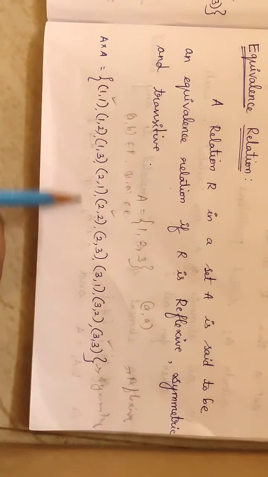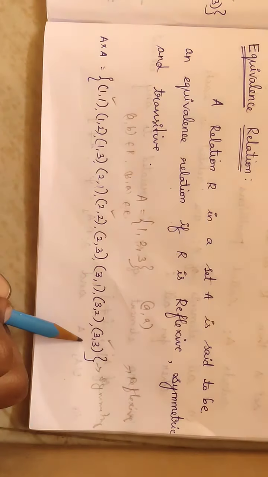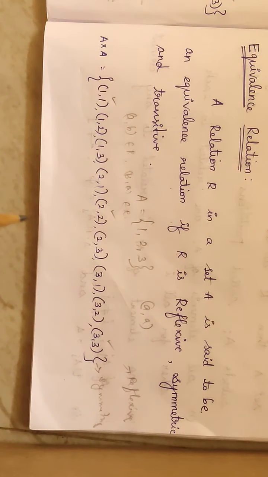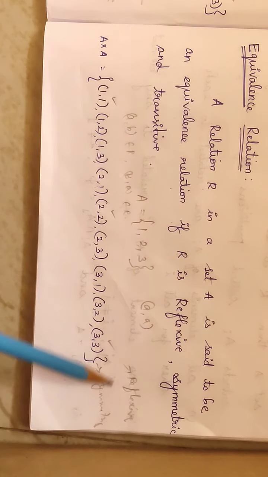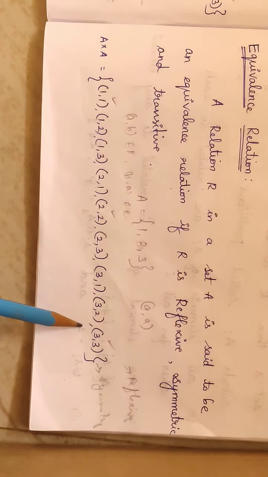Just now we have seen that the Cartesian product satisfies the transitive relation also. So if this relation satisfies reflexive, symmetric and transitive, then we can say that the relation is an equivalence relation.